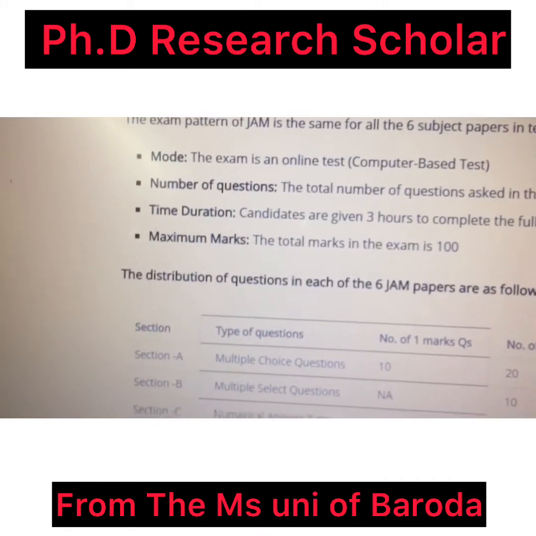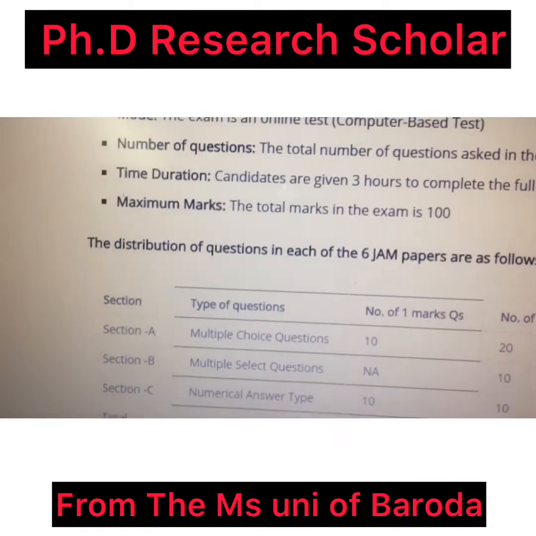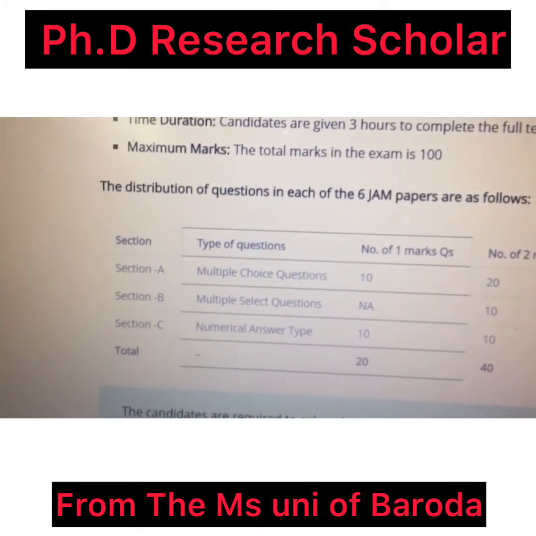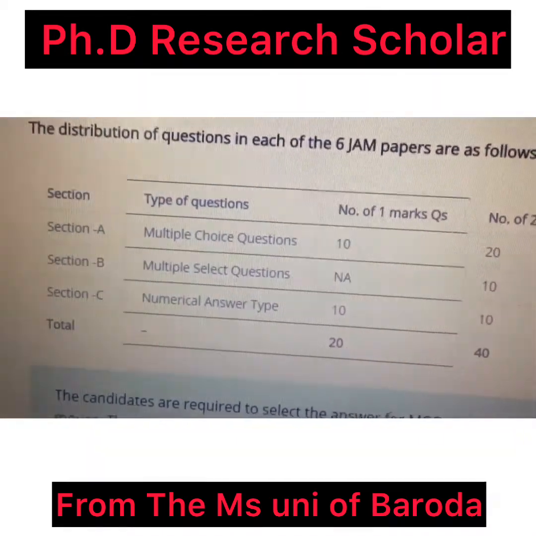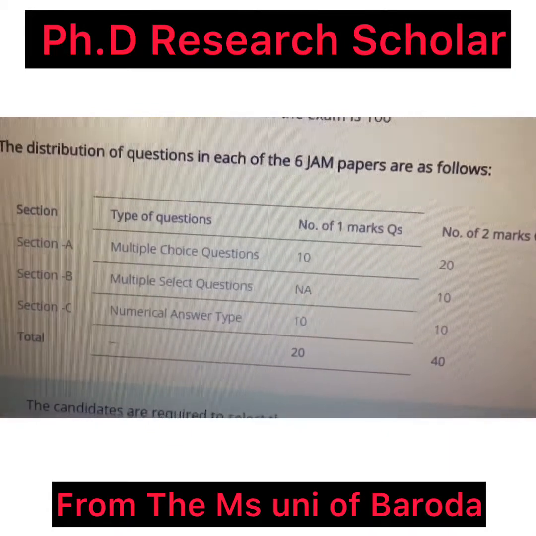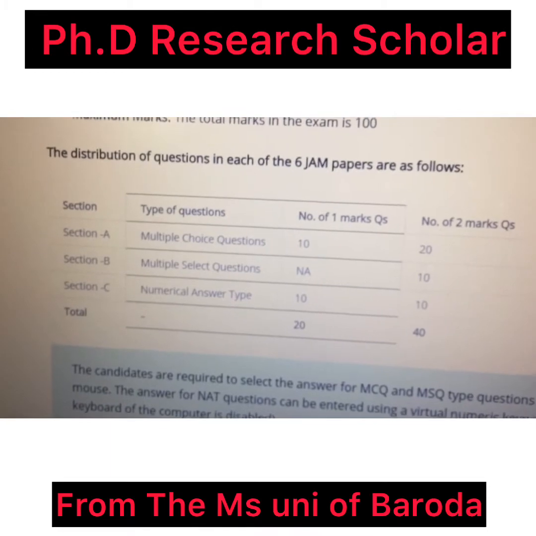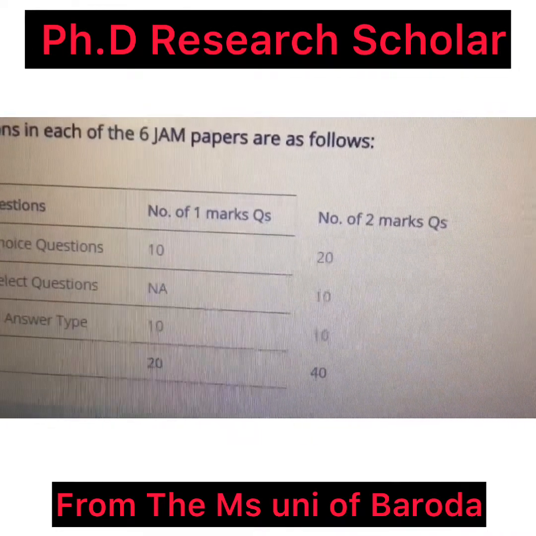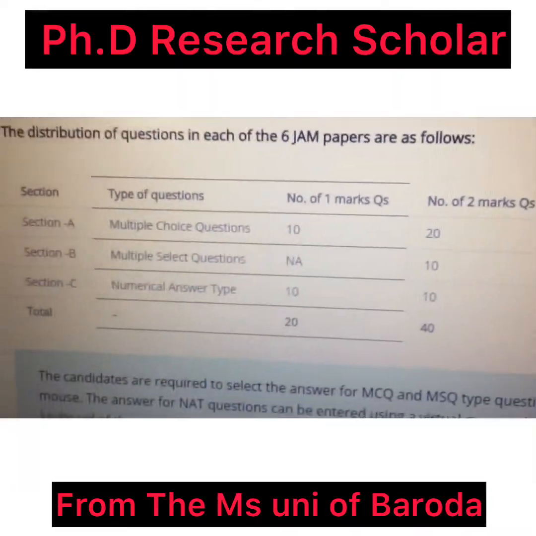Now here we can see the JAM papers. Each of the 6 JAM papers has section types: section A, section B, and section C, with the types of questions and the number of 1 mark questions, followed by the number of 2 marks questions. It means this test contains two types of marks: one is the 1 mark question, and again 2 marks questions are also included in this test.